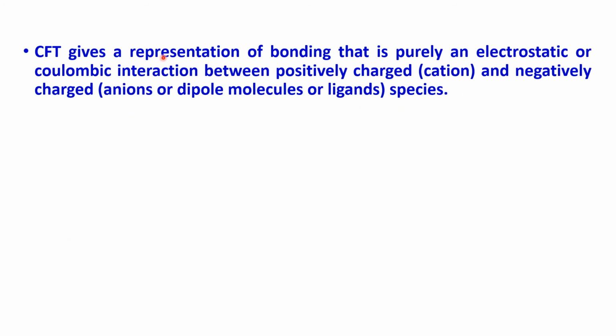To sum up, crystal field theory gives a representation of bonding that is purely an electrostatic or Coulombic interaction between the cation and the anionic species. That means an electrostatic interaction exists between the metal ion and the ligands in complexes.